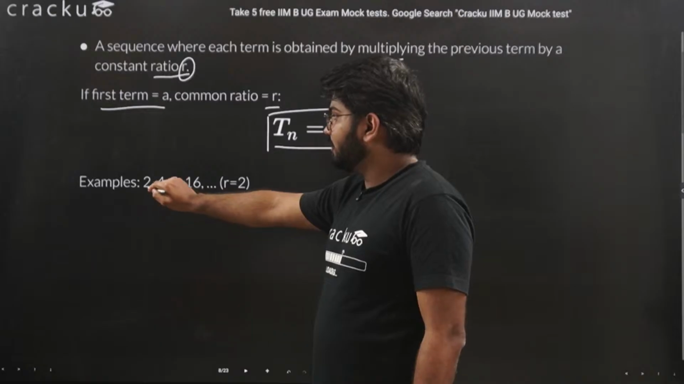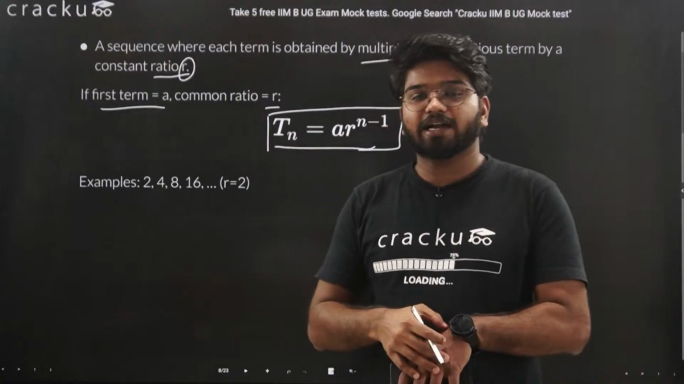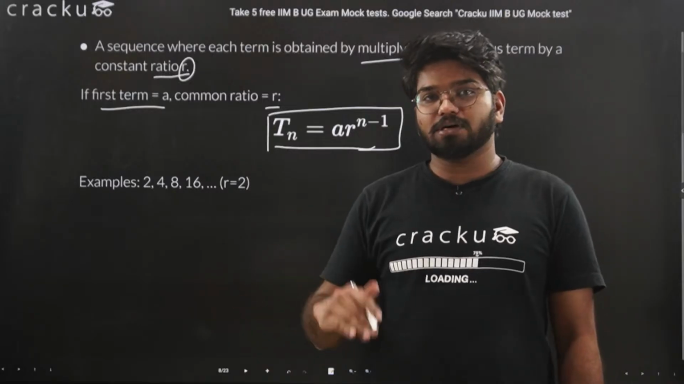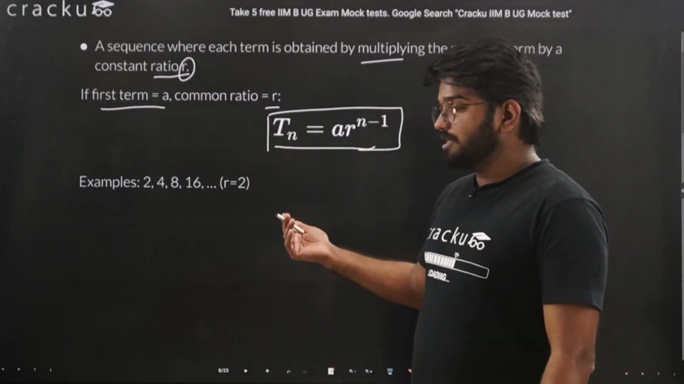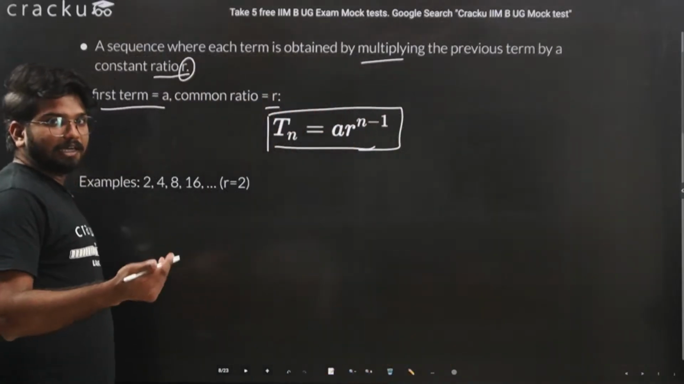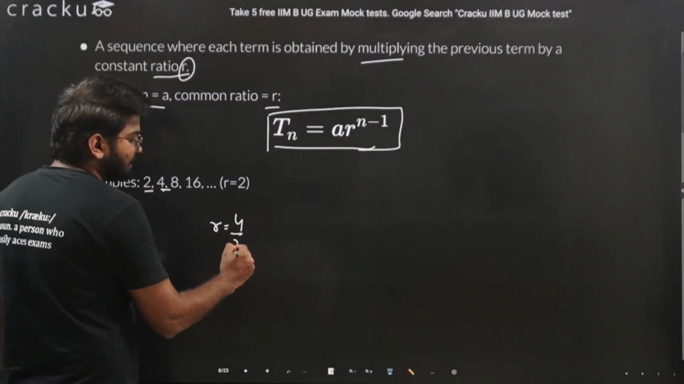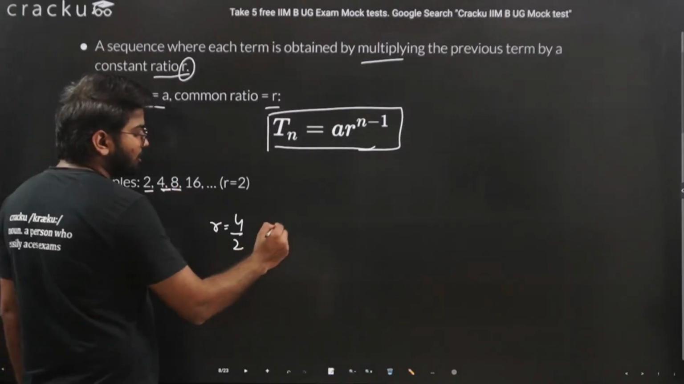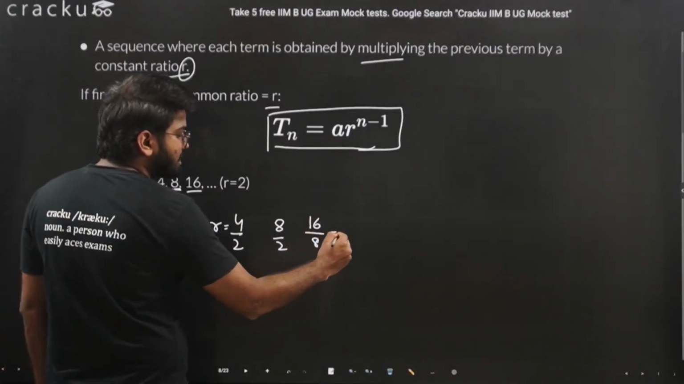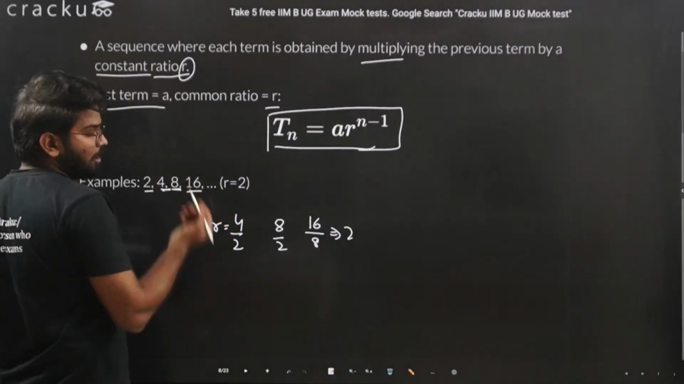If you notice, how can you find out the common ratio? In the previous arithmetic progression, you find the common difference by subtracting the first term from the second term. Now in this case, you arrive at the common ratio by dividing the second term by the first term. This is also possible here: 8 divided by 2, 16 divided by 8. In all these cases, the common ratio is equal to 2 because the common ratio is always constant.